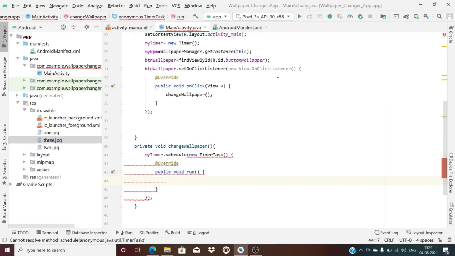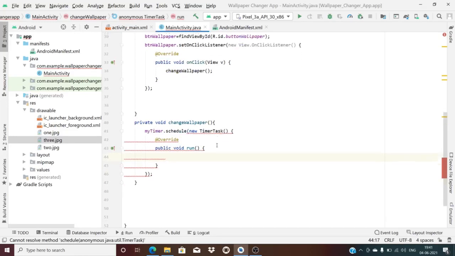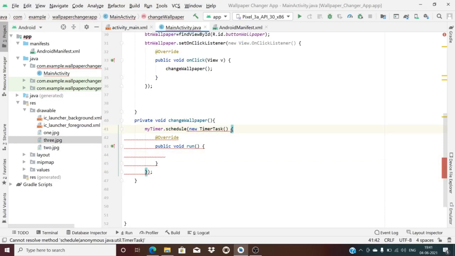Once you come into this, you will get a lot of errors here. These are not really errors. You are supposed to define them properly. For the new TimerTask, it is to be defined with the other two parameters. You have defined the run method here, but you also have to define two other things, the other two parameters.